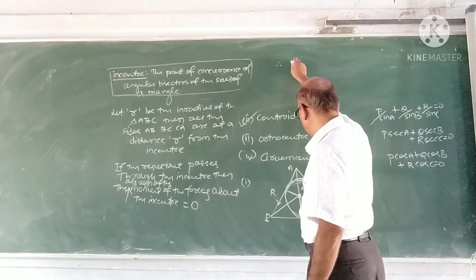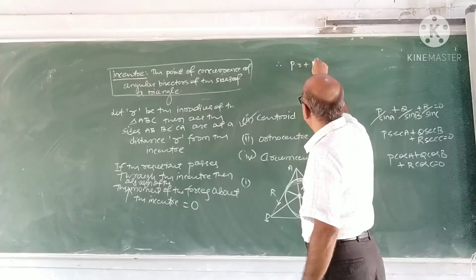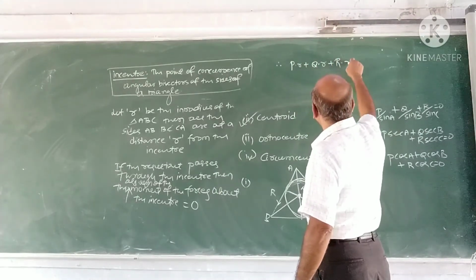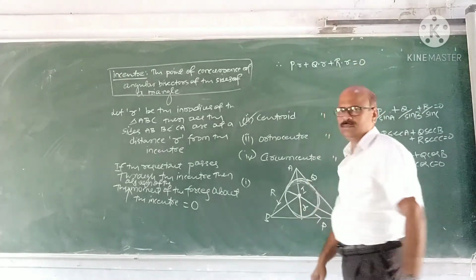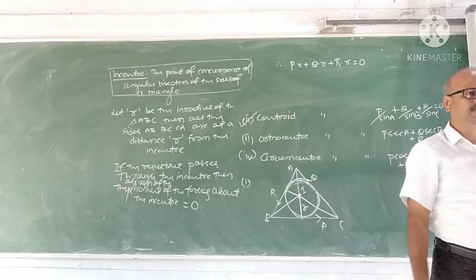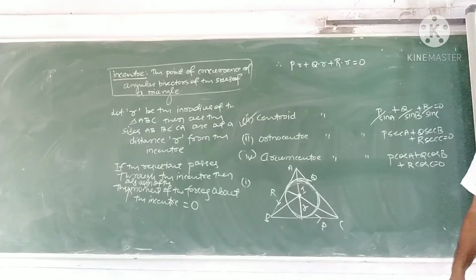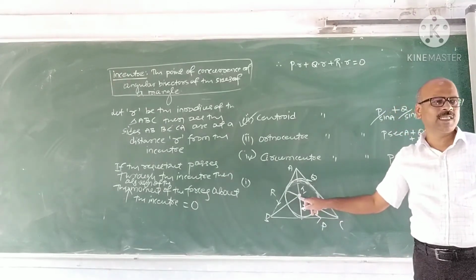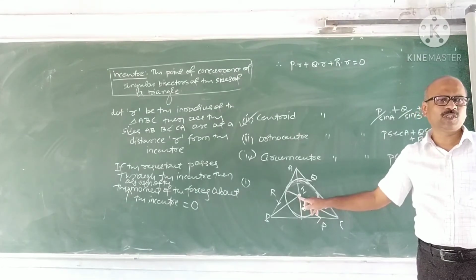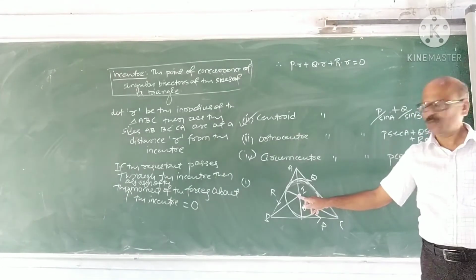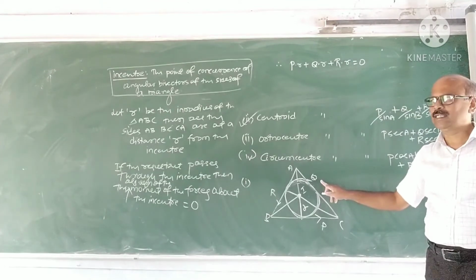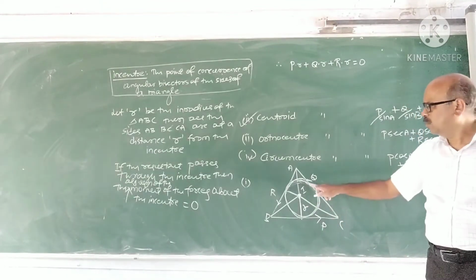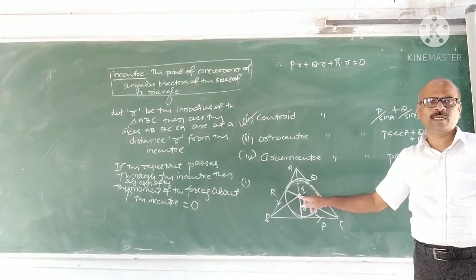Therefore, P into small r plus Q into small r plus R into small r is 0. Because what is the moment of this force P about I, the incenter? It is positive, because it is anticlockwise. P into small r. Moment of Q is Q into small r.